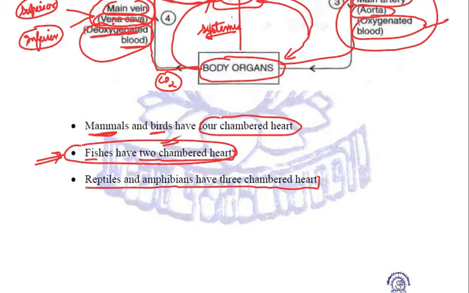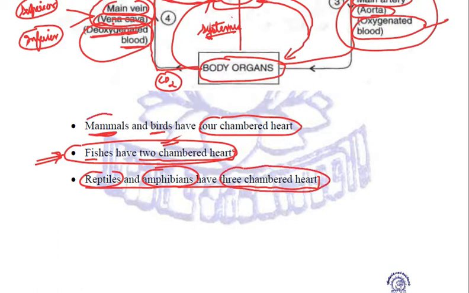Now, when we talk about reptiles and amphibians, they are cold-blooded animals. Cold-blooded animals means their body temperature changes according to their surroundings. That is why their energy requirements are low, and that is why they can tolerate mixing of oxygenated and deoxygenated blood. That is why they have got a three-chambered heart.